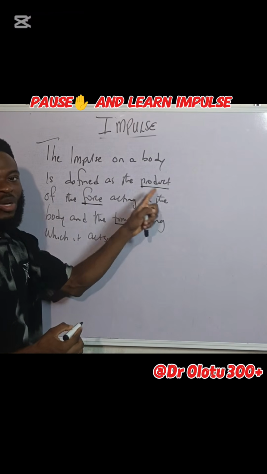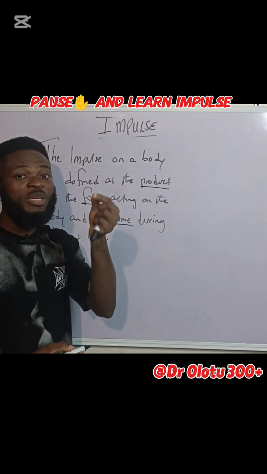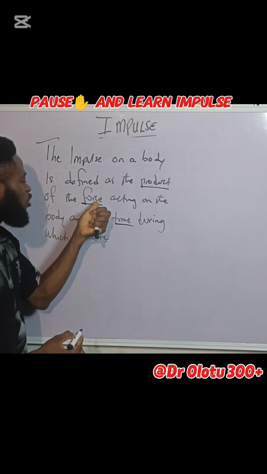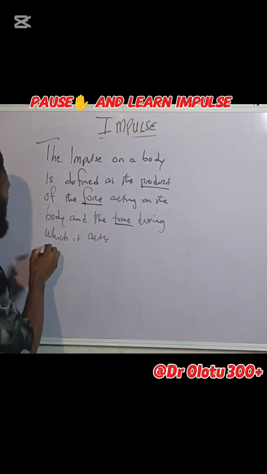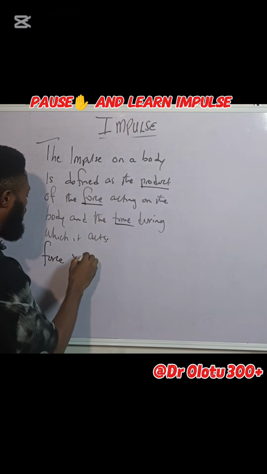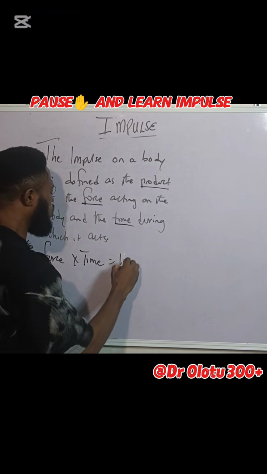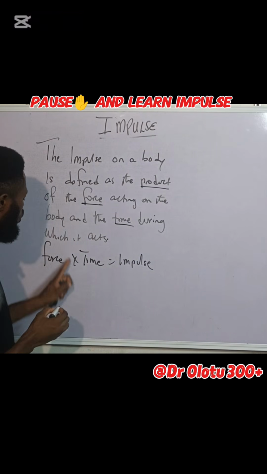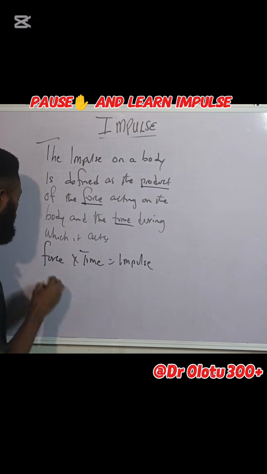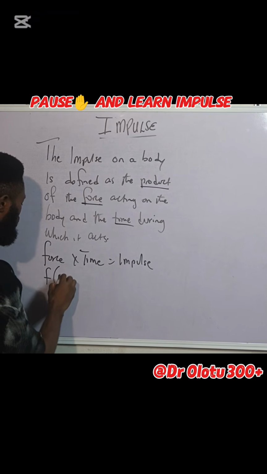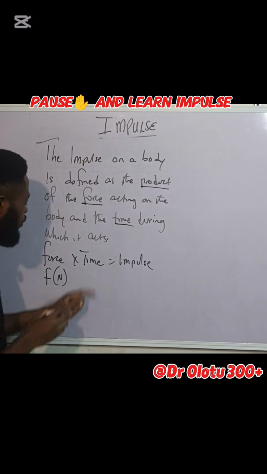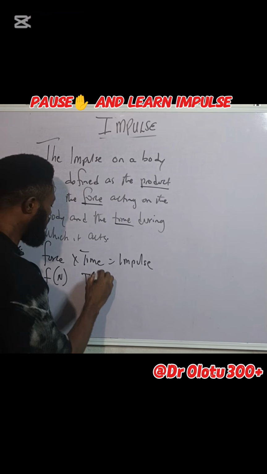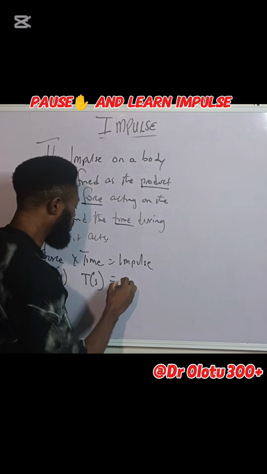In mathematics, whenever you hear the word product, it simply means multiplication, right? And now you have force and you have time. So you can say force times time is equal to impulse, right? The symbolical representation of force is F, and the unit is Newton. The symbol for time is t, and the unit is second. The symbol for impulse is I.